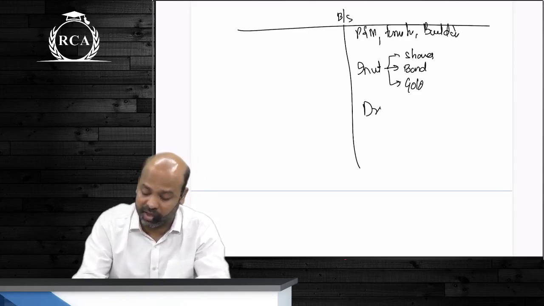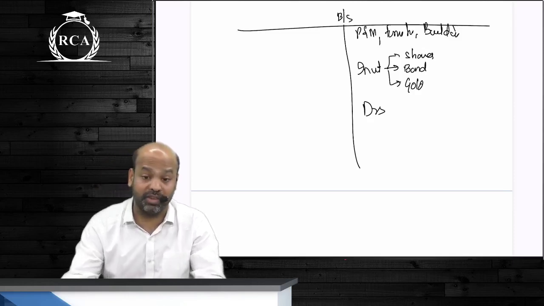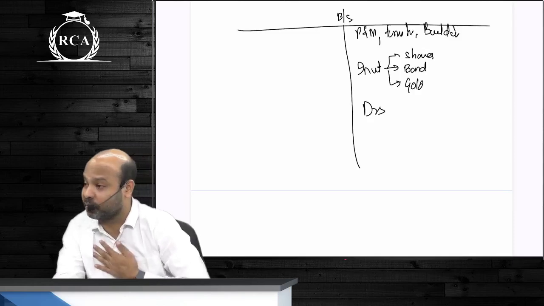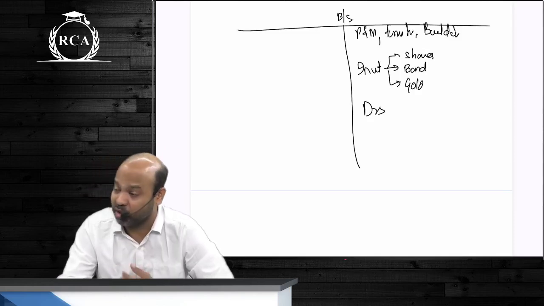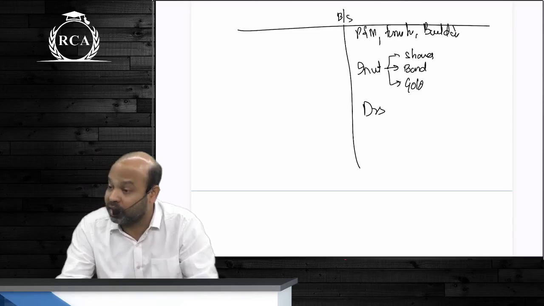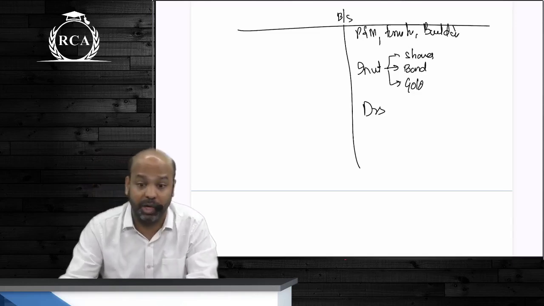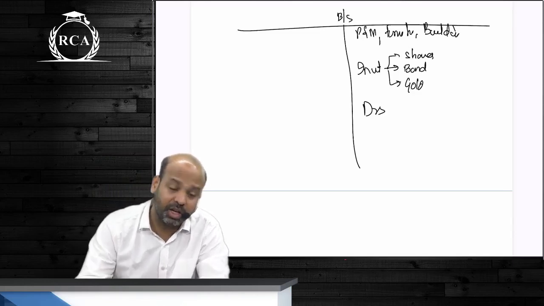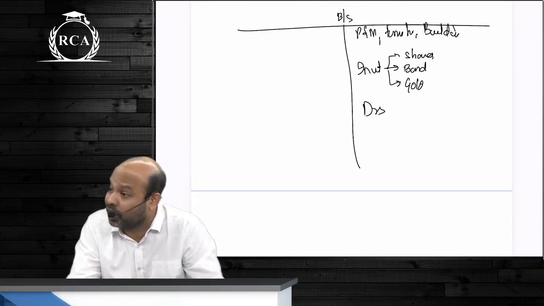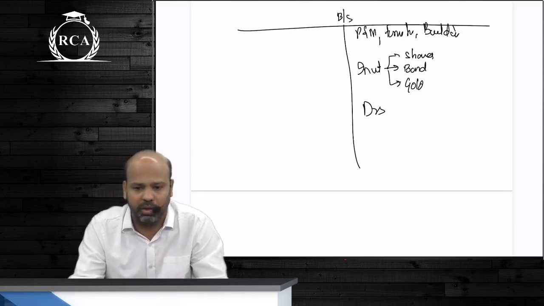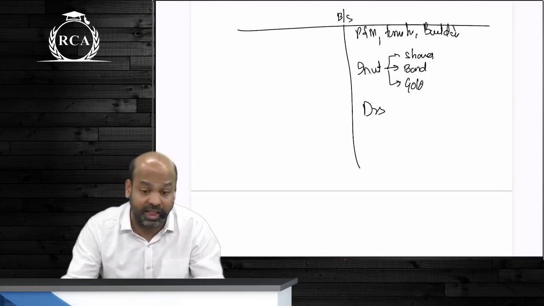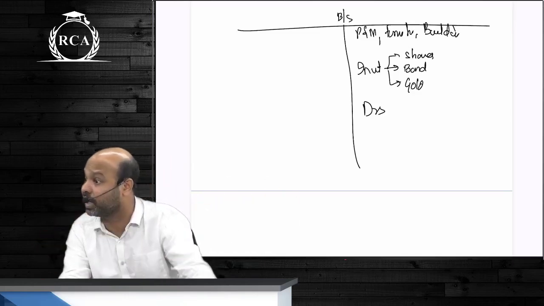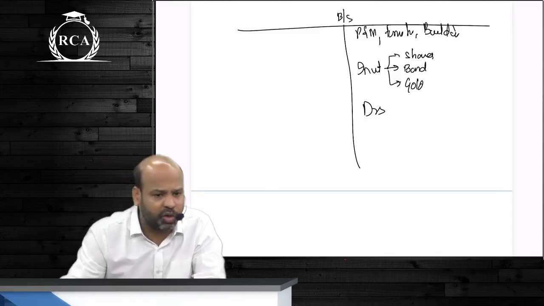Debtors, guys. Is that an asset? Do you exercise control over the debtor? We are not talking about control over the person, guys. Control over what? The amount receivable. You have an amount receivable from the customer, beta. You're disclosing that person's name in your balance sheet. Do you have control over the legal right to realize that amount? Undoubtedly, yes. Today, if you want, can you sell that receivable? When I say selling the receivable, you are not selling the debtor, you are selling the right to receive the amount. Can you do that?